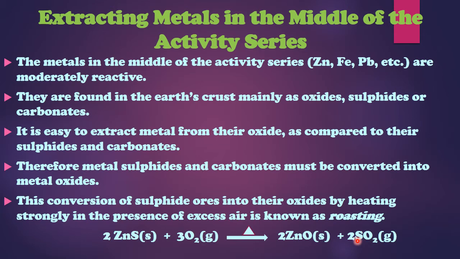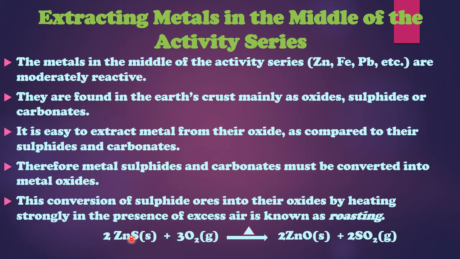Sulfur dioxide is a gas and will escape. So in this process the sulfur has been removed very easily, but now the metal has changed into its oxide. The next step is that we need to remove this oxygen also. You may be thinking why we change the sulfide into oxide: because it's easier to remove oxygen from a metal as compared to removing sulfur.